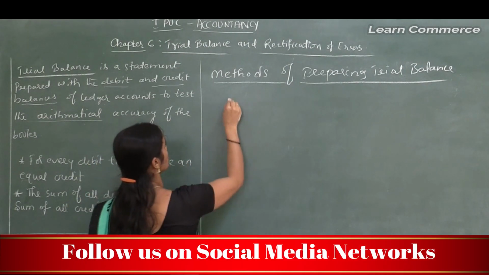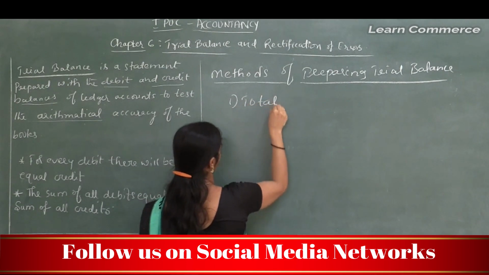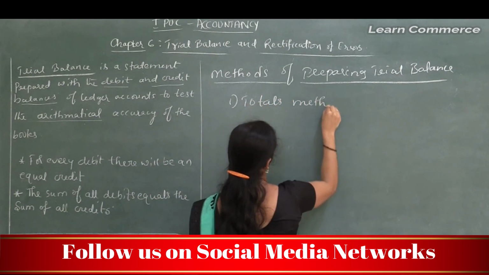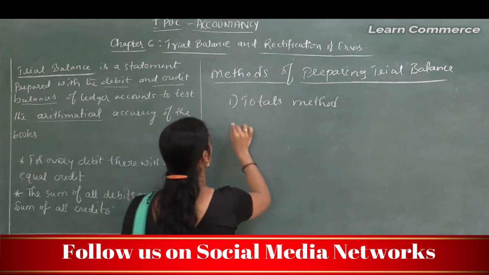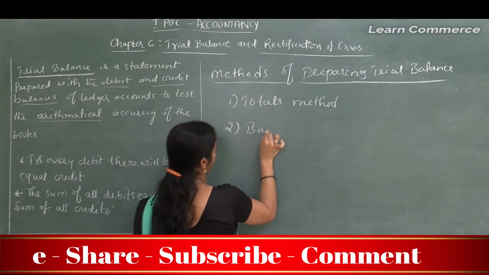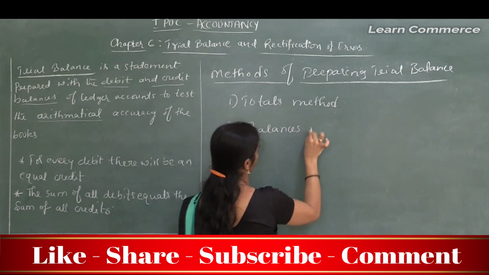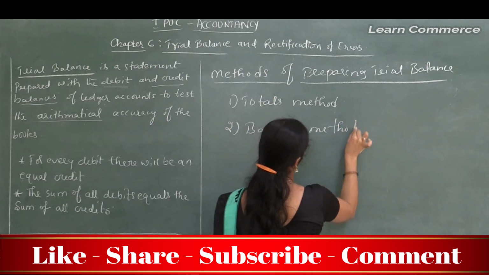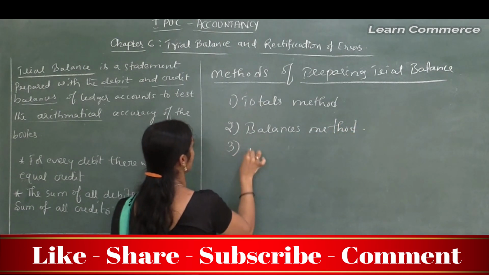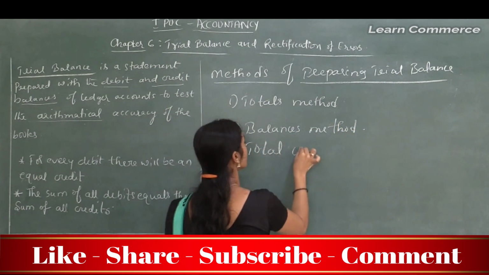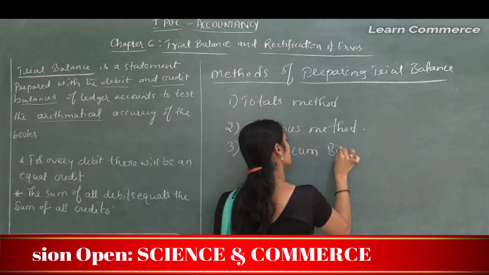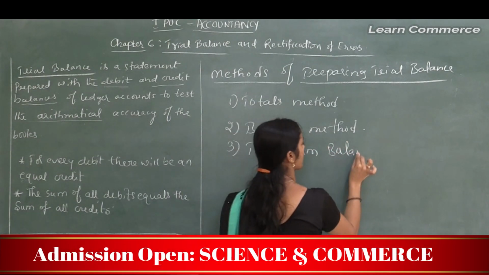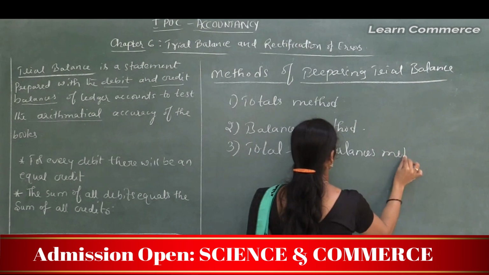One is the totals method. The second one is the balances method. And the third one is the total cum balances method.